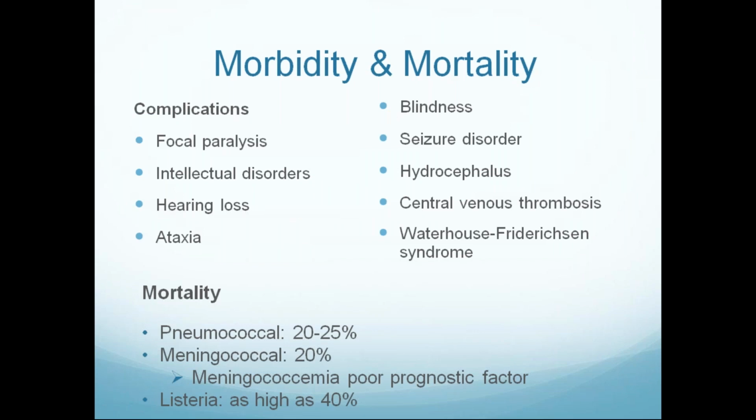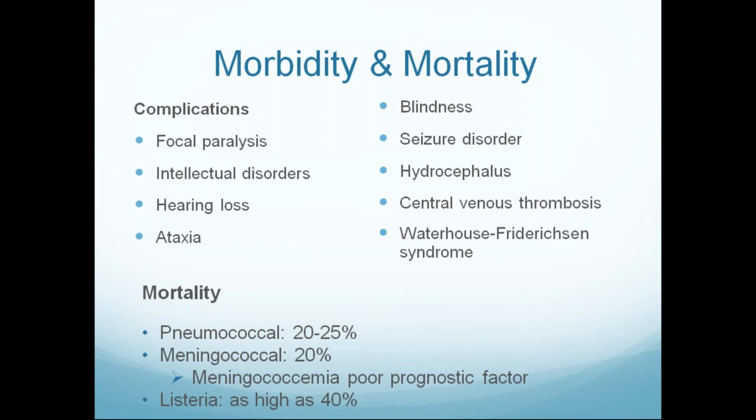Mortality rate of meningitis is around 25% for pneumococcal and 20% for meningococcal. These are the late complications of meningitis. One is focal paralysis like hemiplegia or hemiparesis, intellectual disorders like cognitive decline, hearing loss because of damage to the eighth nerve, and ataxia because of involvement of the cerebellum or spinocerebellar tracts, blindness because of involvement of the optic nerve, seizure disorder because of underlying encephalitis secondary to meningitis or infiltration of leukocytes into brain parenchyma, hydrocephalus because of occlusion of the subarachnoid